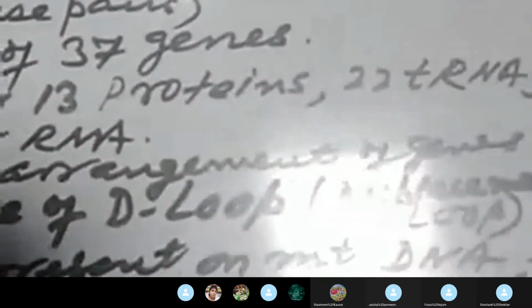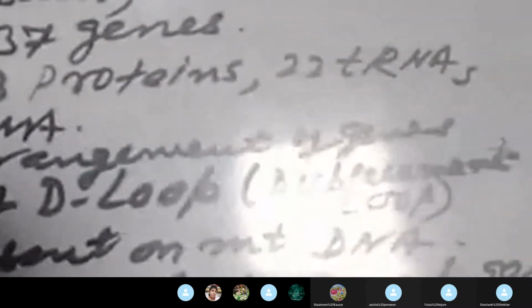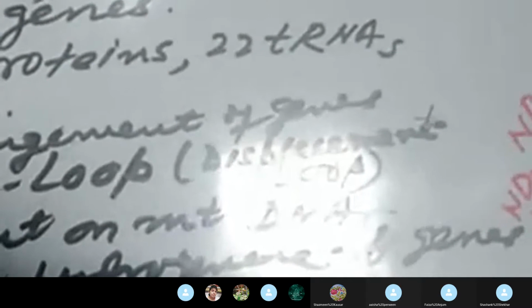The important genes present on the mitochondrial DNA have been pointed out on the whiteboard. ND stands for NADH dehydrogenase, and there are six genes for that. CO stands for cytochrome oxidase, and there are three genes for encoding it. There are genes for encoding ATPase, and genes for encoding ribosomal RNA. There are two types of ribosomal RNA in the mitochondria, 12S RNA and 16S RNA.